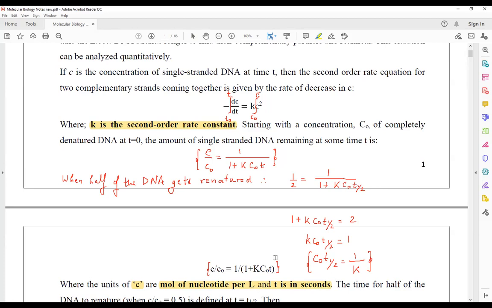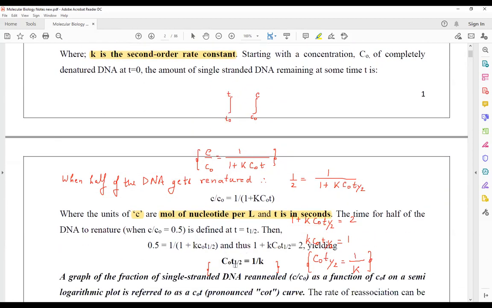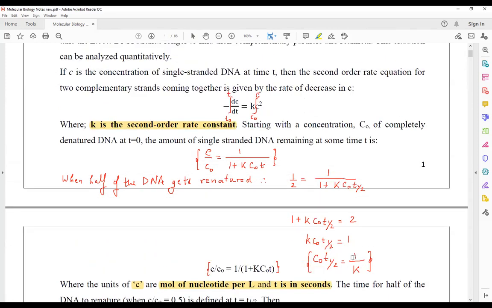Okay, next, look here. This is c naught t half equals 1 upon K. This is the derivation that I was solving in front of you. This derivation has also been solved here. I would be sharing this PDF as well as this in Microsoft Word with you, and we can incorporate all the suggestions also. Now moving forward, just deleting this out.